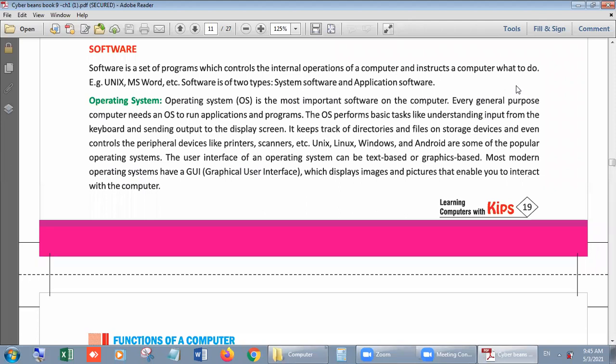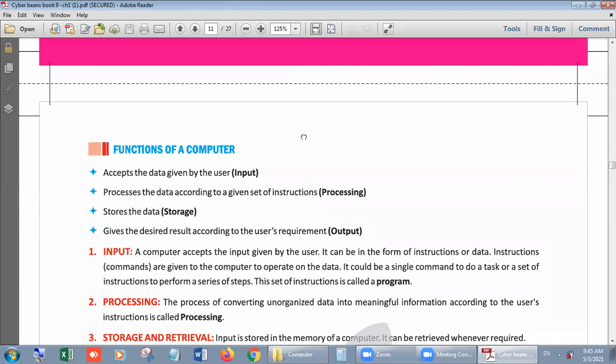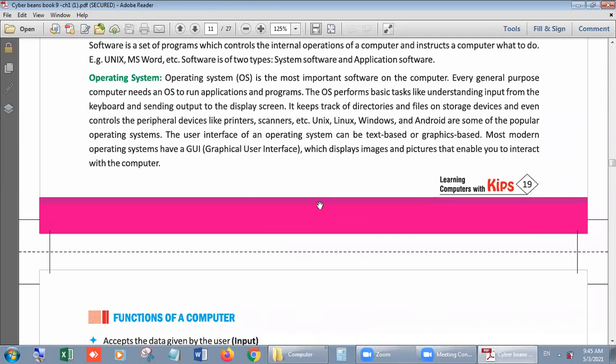Any command taken by the computer, the processing on it, and giving the answer or result of the processing is automatically covered or controlled by the operating system. And we have so many types of operating systems nowadays, like Unix, Linux, Windows, Android, and Macintosh. There are a lot of operating systems which we can use according to the hardware of our computer or our mobile phone, right?